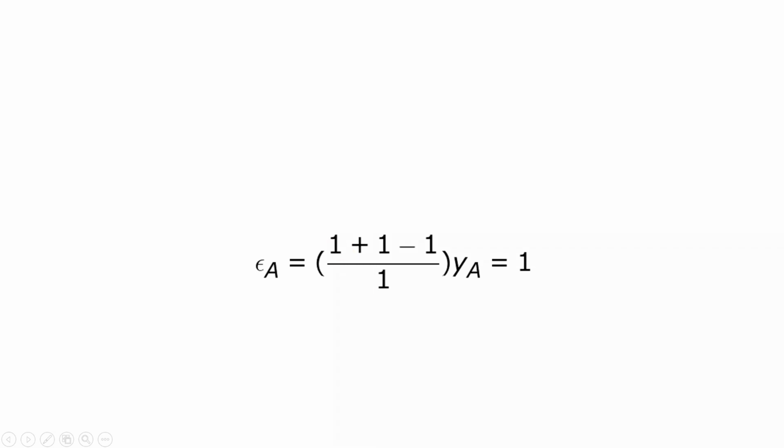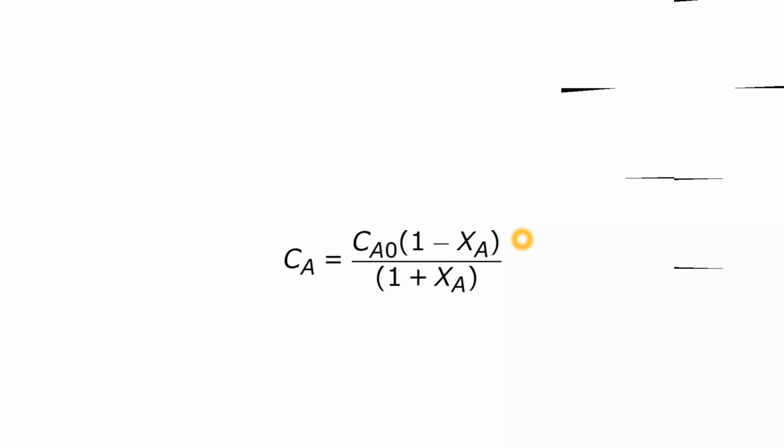And Ya is the fraction of A in the feed. It is given that it is pure gas A, so we take Ya equal to 1 for pure gas. Then delta A is (1 plus 1 minus 1) upon 1, equal to 1, and 1 into 1 gives epsilon A equal to 1. So we get Ca is equal to Ca naught into (1 minus Xa) upon (1 plus Xa).